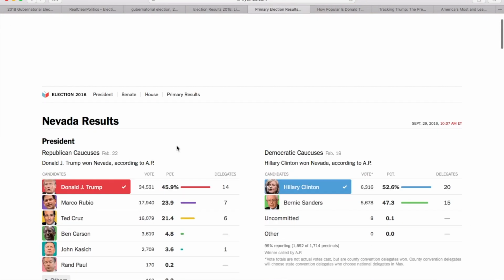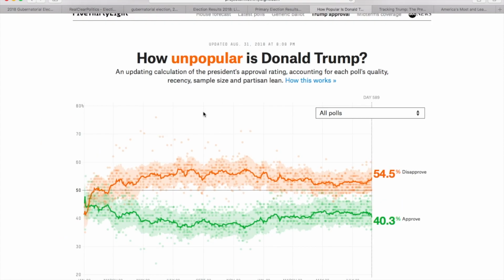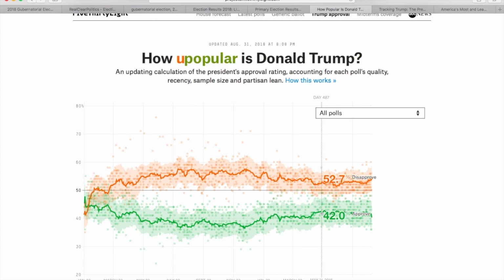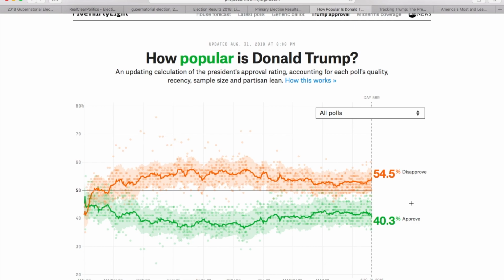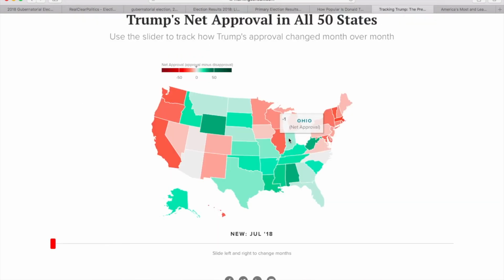We'll also be looking at the 2016 results in the state of Nevada to see if there is any ground to be made up here by either political party. We'll also be looking at Trump's approval rating, which in May was sort of gaining ground at 42.5%, but now it has dropped to 40%, which is very interesting, to say the least.